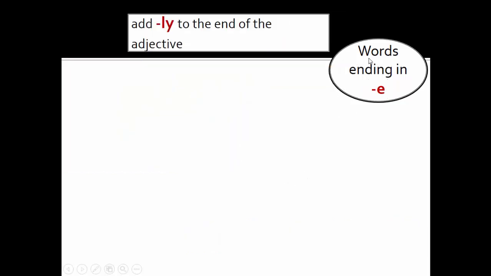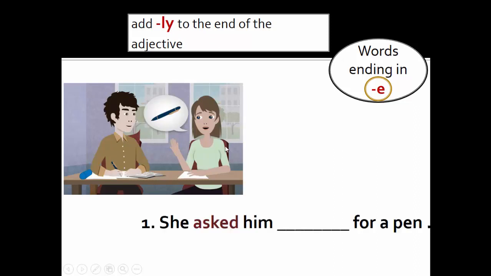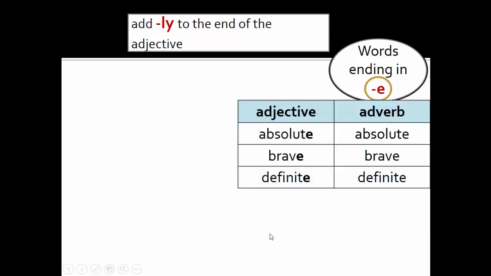To form adverbs from the words ending in e, we should add -ly to the end of the adjective. Look at the picture and example. She asked him politely for a pen. Here are some more examples: absolute, absolutely, brave, bravely, definite, definitely.